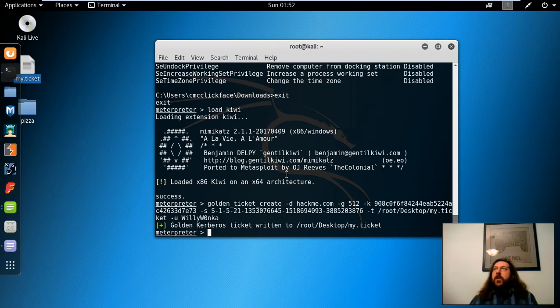Normally a regular domain user wouldn't be able to browse the C drive of a domain controller. After we apply the golden ticket, you'll be able to see that we can connect and actually look at the contents of the C drive on the domain controller. So let's use that golden ticket we just created. So kerberos ticket use root desktop my ticket.